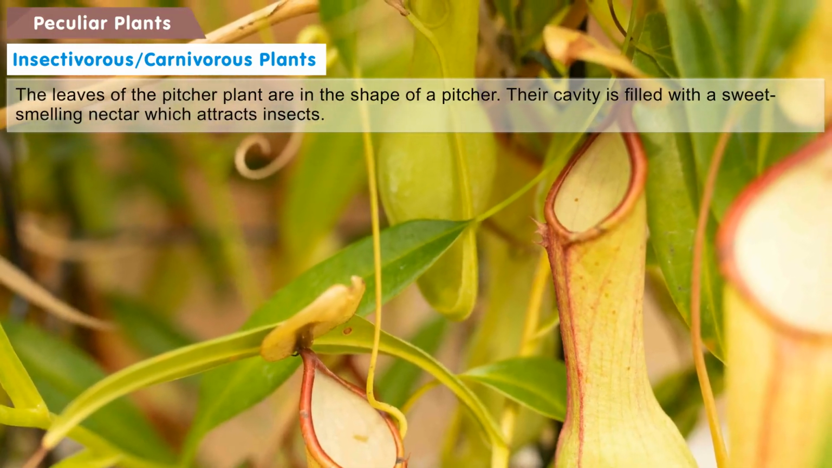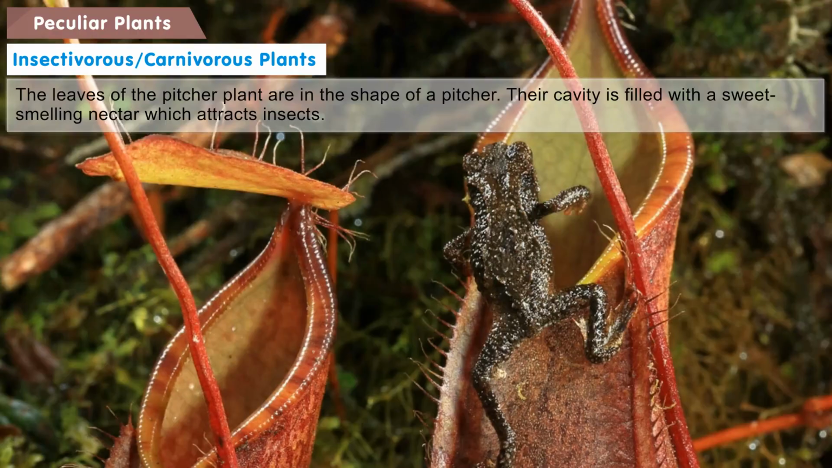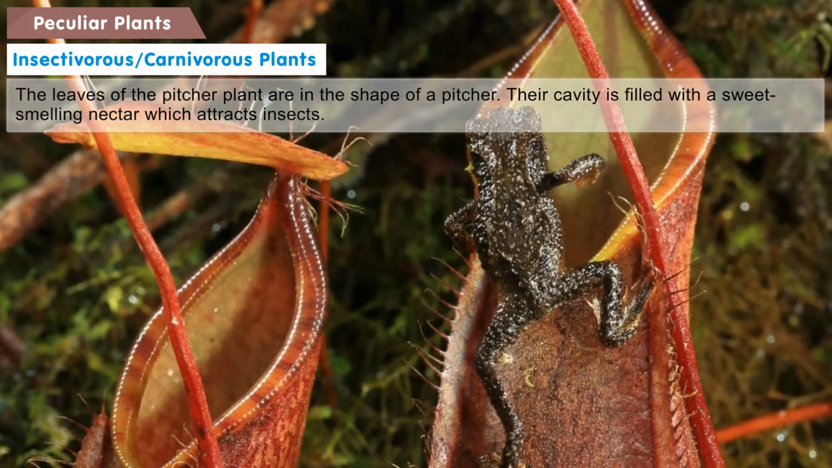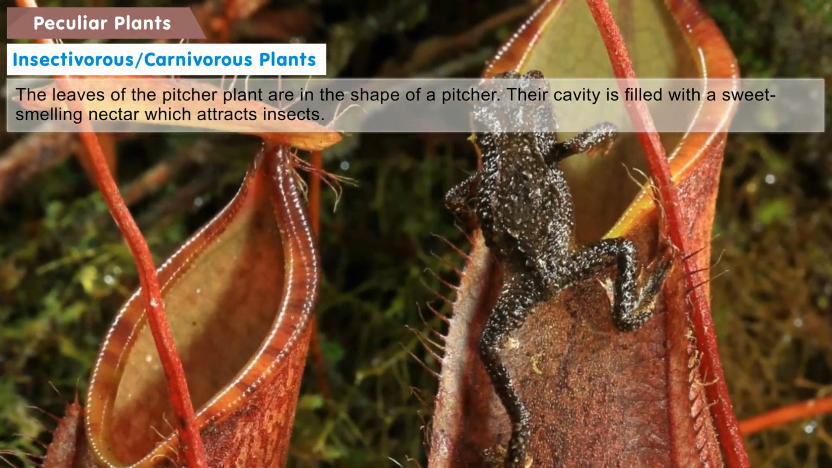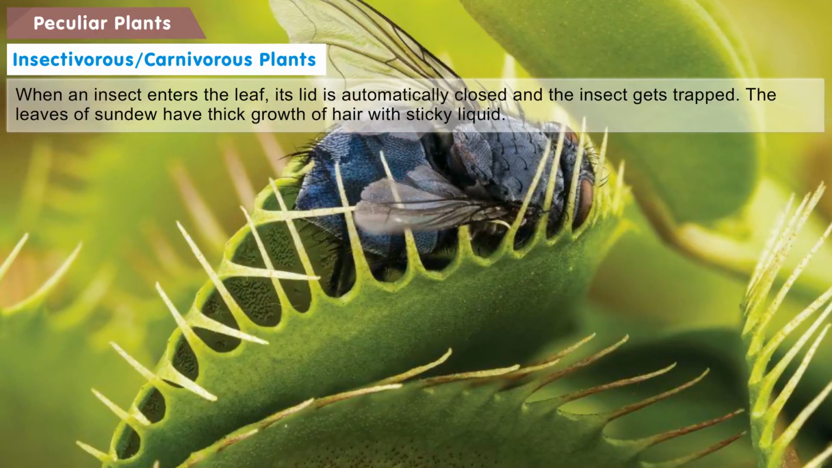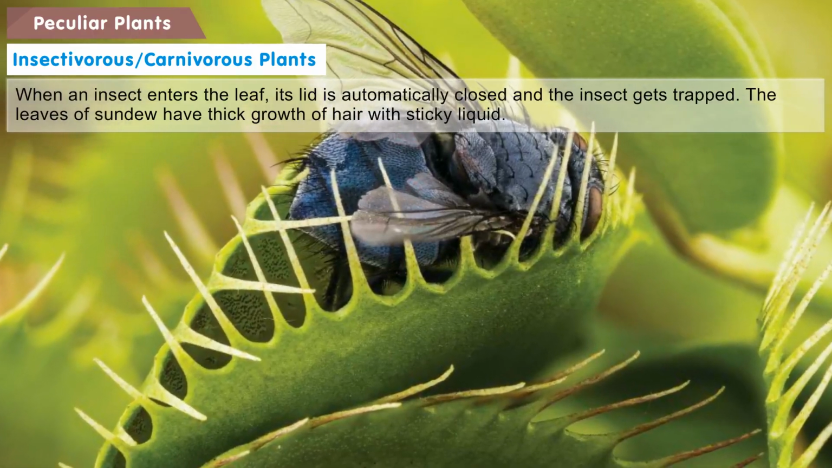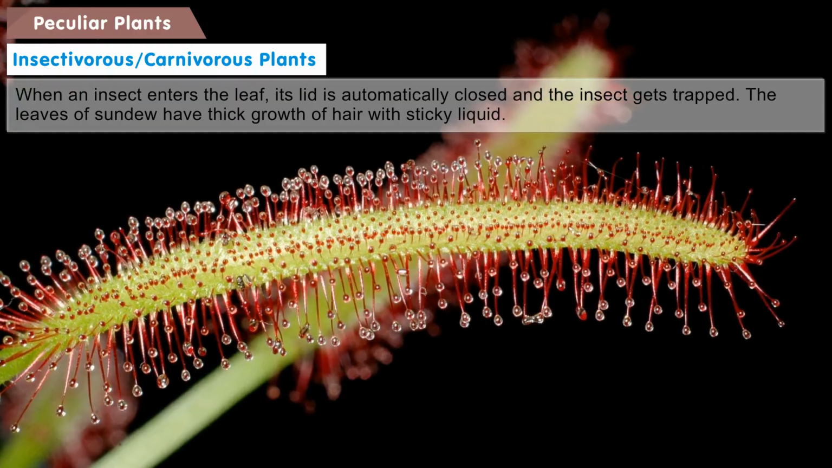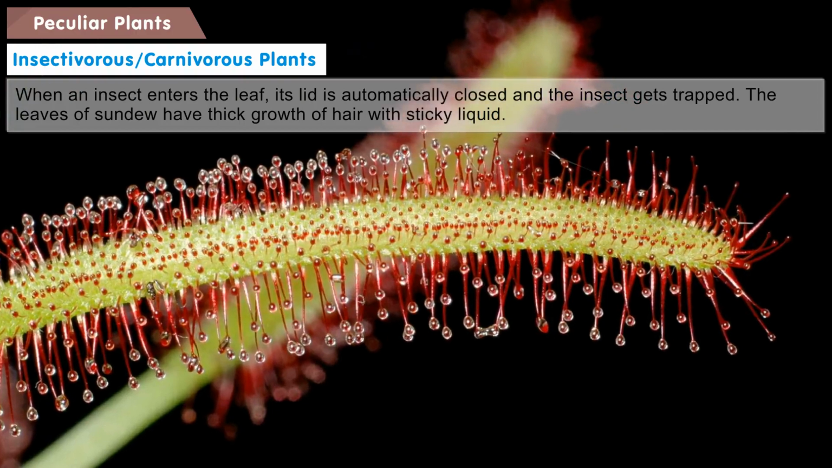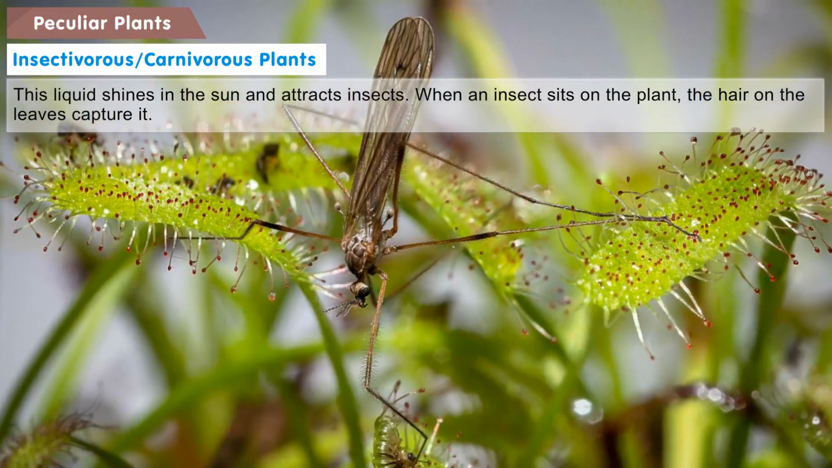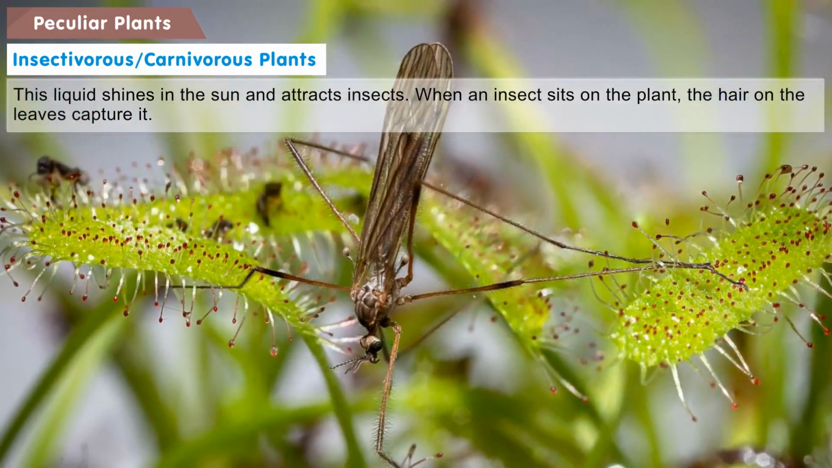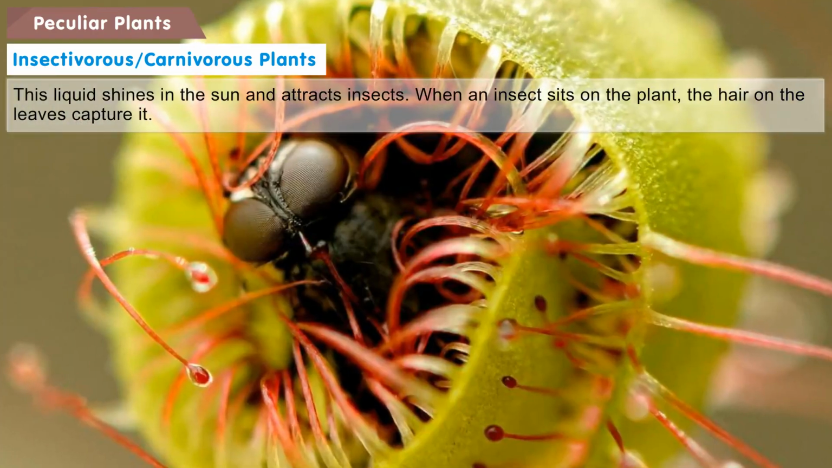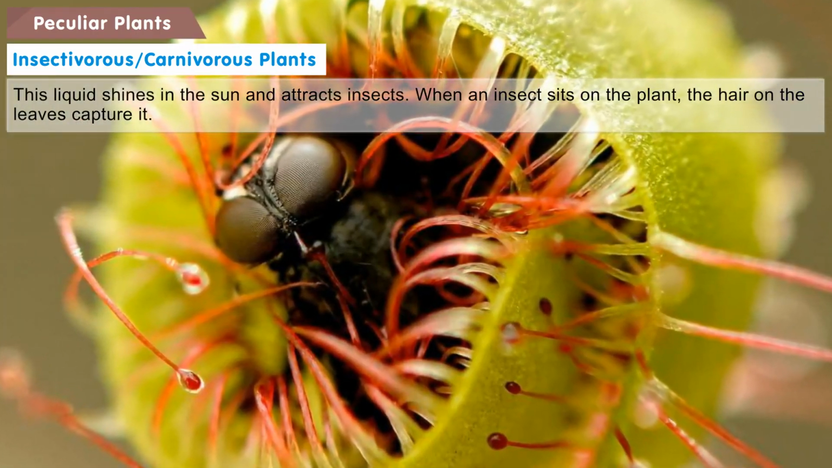The leaves of the pitcher plant are in the shape of a pitcher. Their cavity is filled with a sweet-smelling nectar which attracts insects. When an insect enters the leaf, its lid is automatically closed and the insect gets trapped. The leaves of sundew have thick growth of hair with sticky liquid. This liquid shines in the sun and attracts insects. When an insect sits on the plant, the hair on the leaves capture it.